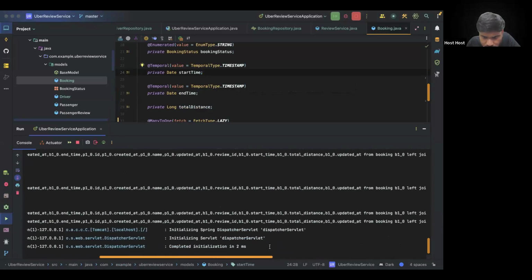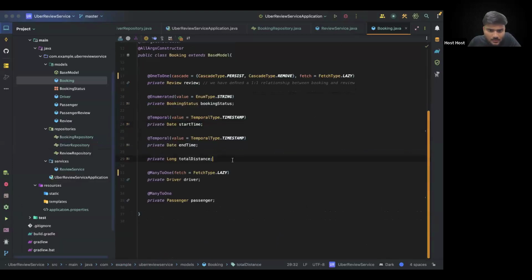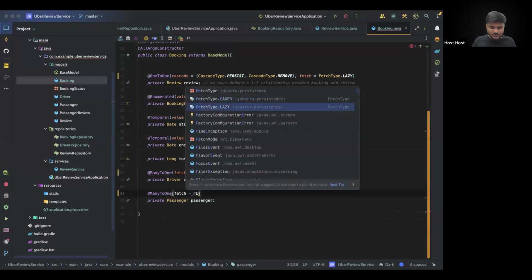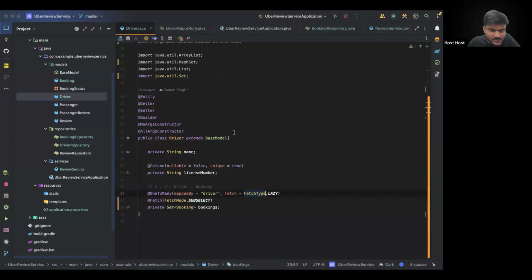Is there anything else also? There might be something else also. Now I can see there is passenger also. So let's go here. Probably let's make passenger also fetch equals to fetch type lazy. Okay, this is good. And let's go to the driver. Is there anything in the driver? No, we should be good with the driver.